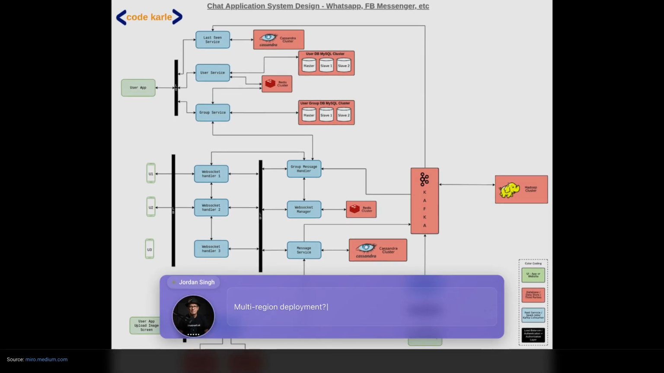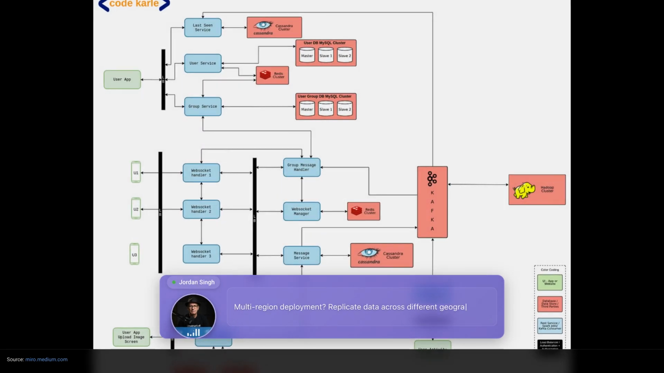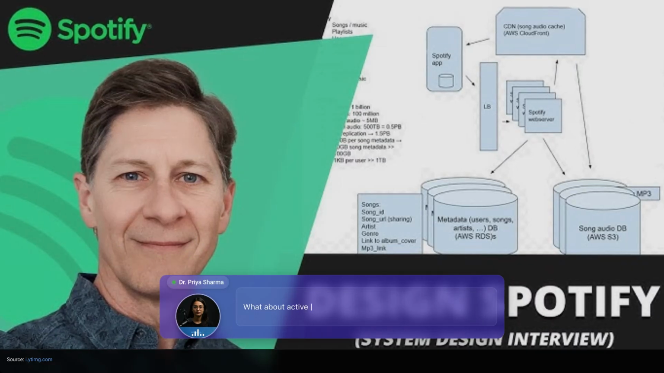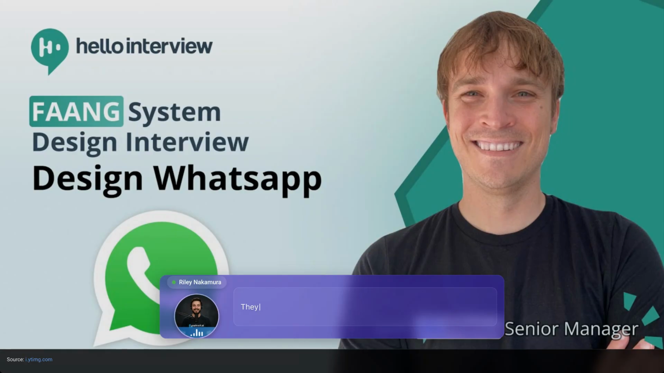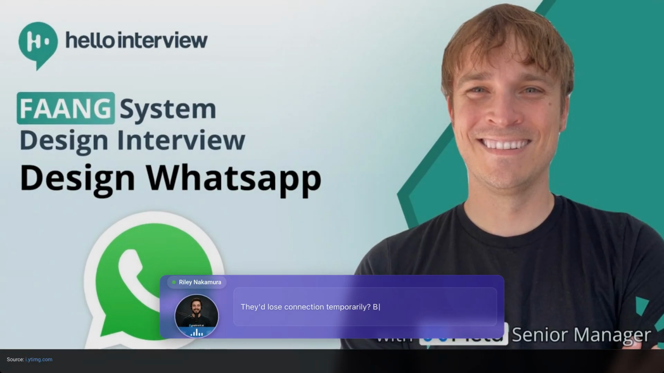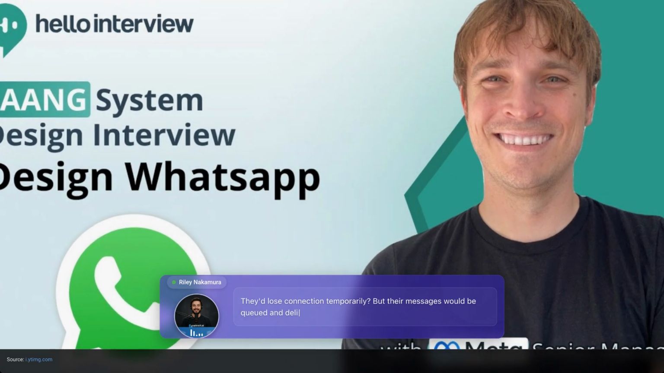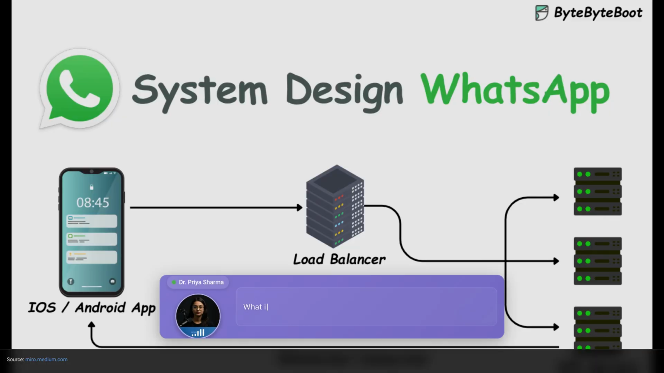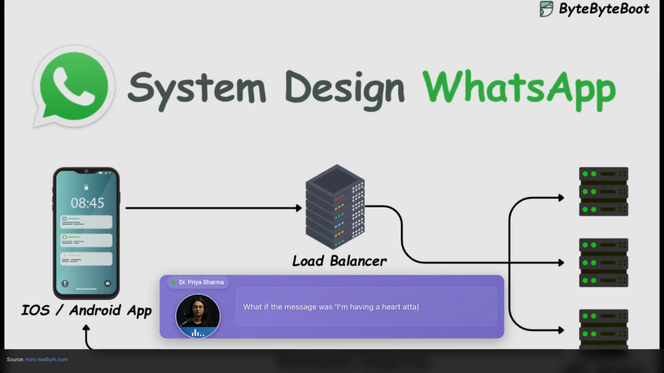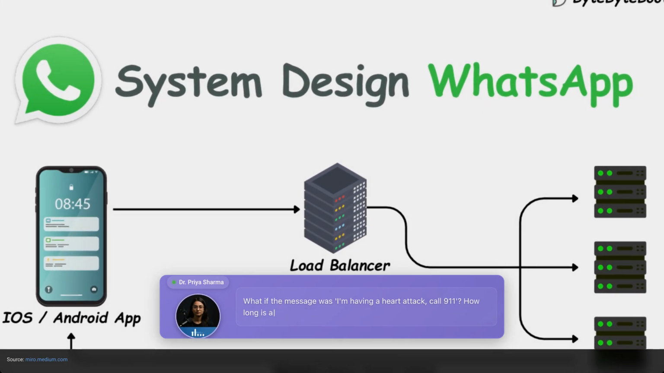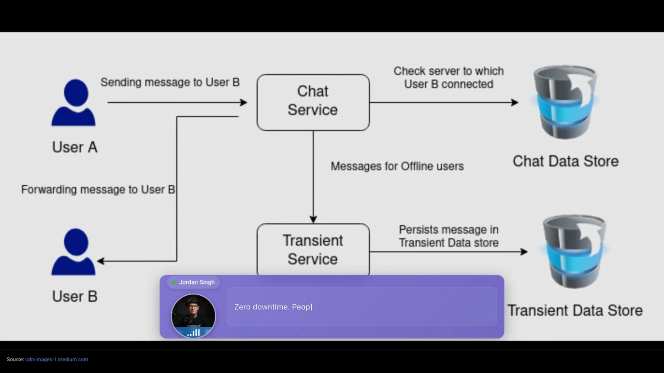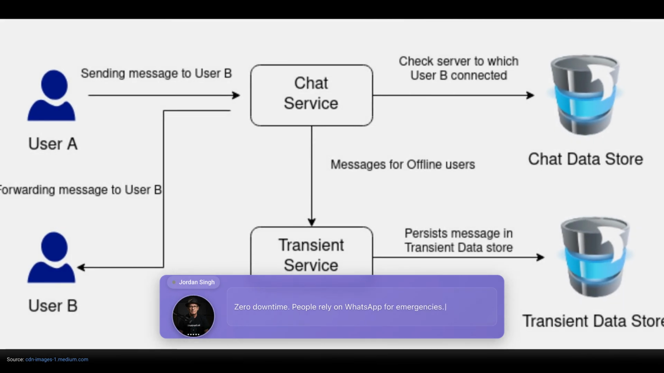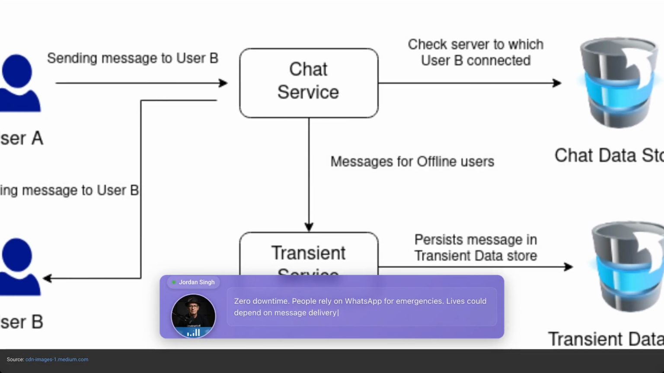Multi-region deployment, replicate data across different geographic locations. What about active conversations during a failover? Users in the middle of group chats. They'd lose connection temporarily, but their messages would be queued and delivered once service restores. What if the message was, "I'm having a heart attack, call 911"? How long is acceptable downtime for a communication platform? Zero downtime. People rely on WhatsApp for emergencies. Lives could depend on message delivery.